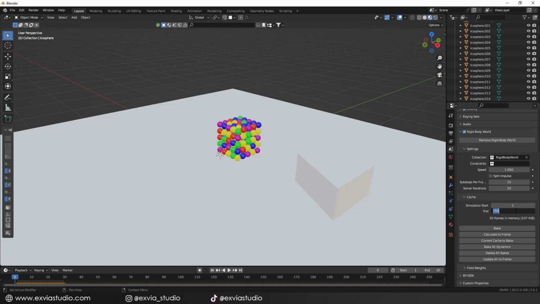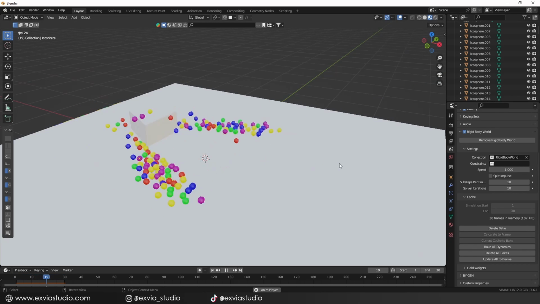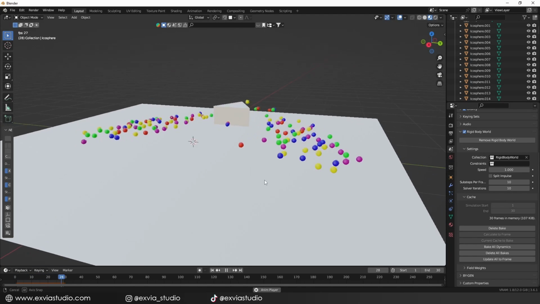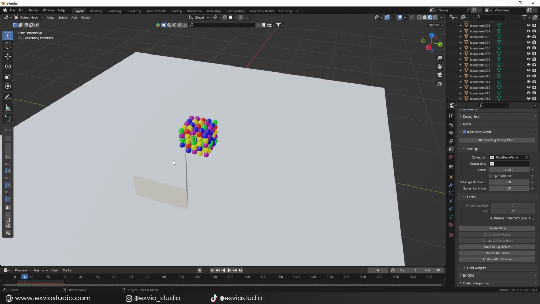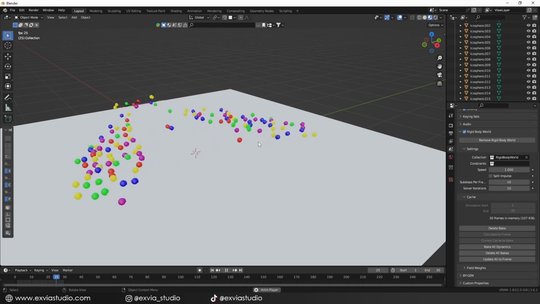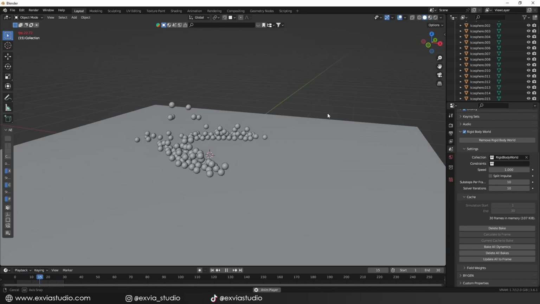So to do this, we must modify the necessary frames that we want to simulate, in this case from 1 to 30. And now we press the bake button. This could take a few minutes, so I would recommend you to be patient. Once finished, and if we press play, we will be able to see that the simulation runs smoothly since the beginning. And something interesting is that since we have the simulation already baked, we can delete all the colliders, but the spheres maintain the pre-baked movement.